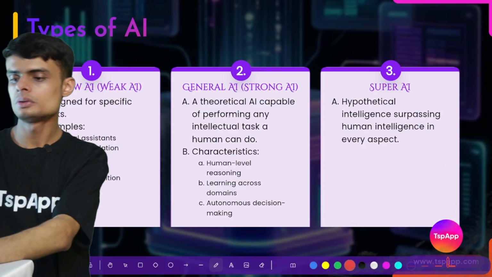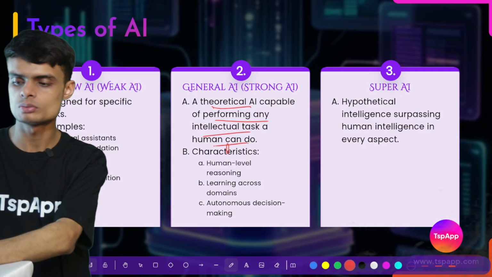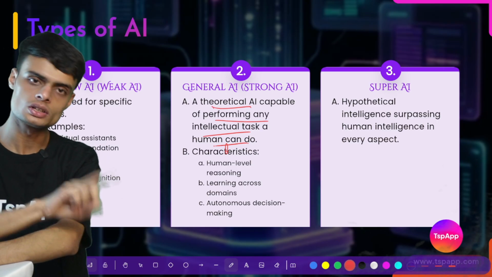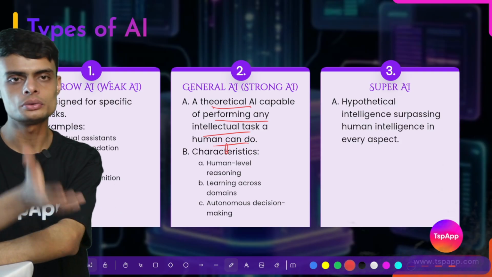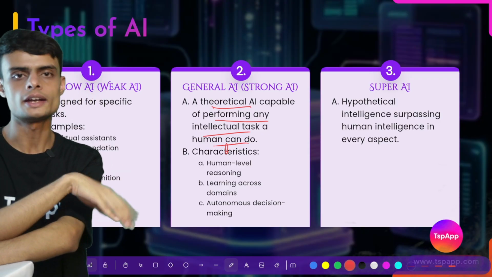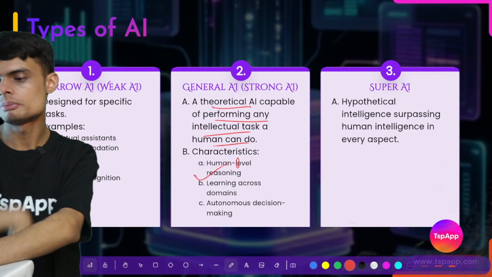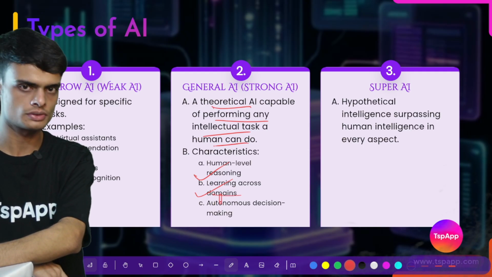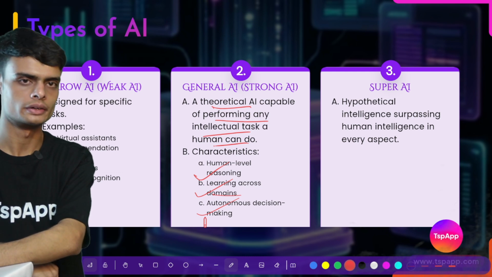It is theoretical AI, capable of performing any intellectual task that humans do. This is like a human being which is a machine. Humans can do any task. This general AI will be able to do any learning, any task in any field. Human level reasoning will be required, learning across domains, meaning various subjects, will be required, and autonomous decision making will be required.